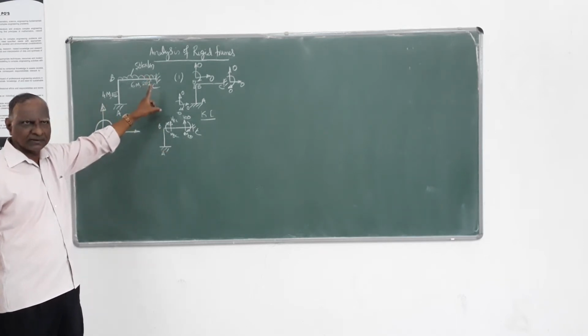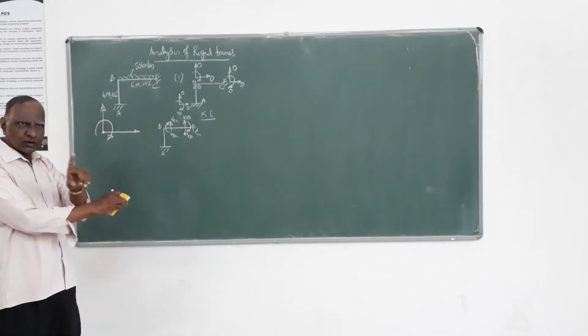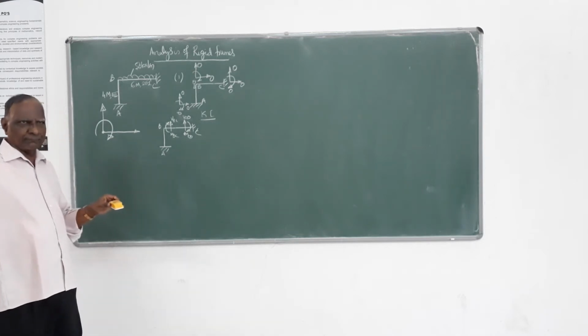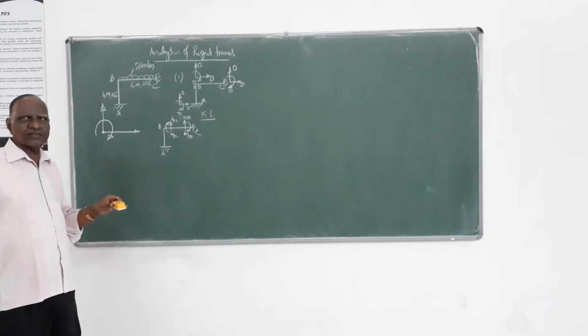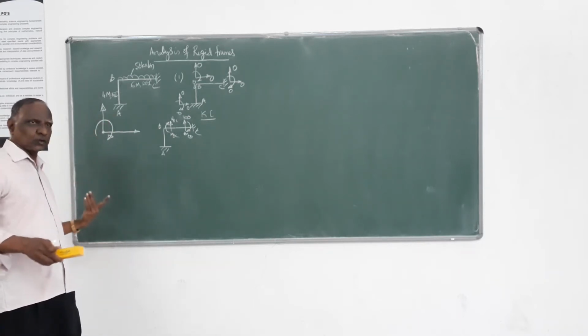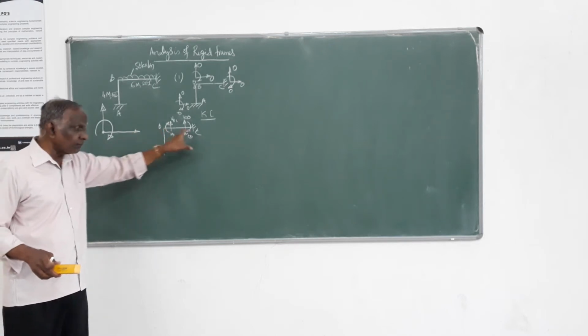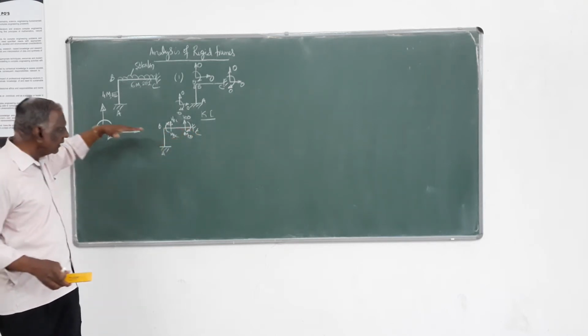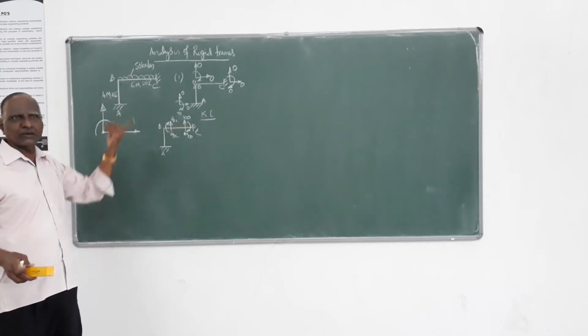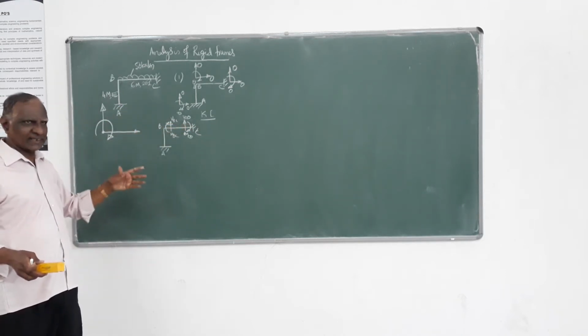I told you that for the global coordinate system, we consider the axis of the member as horizontal as one of the axes, and the other two orthogonal directions as the other two axes. And in the case of the member coordinate system, the member axis itself is chosen as one of the axes and the other two are chosen as the coordinate axes.